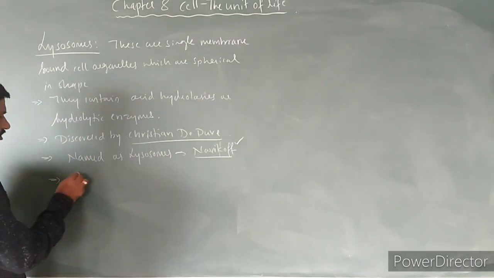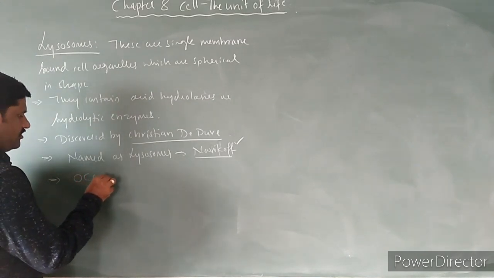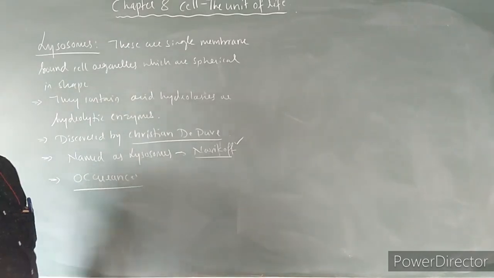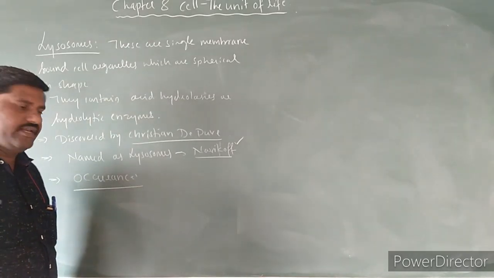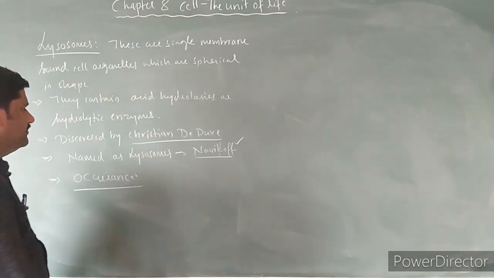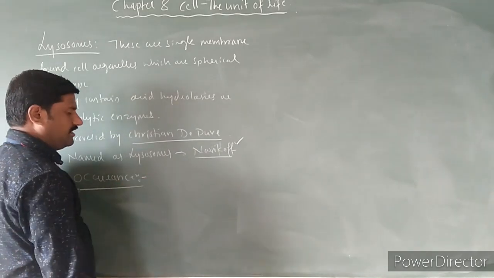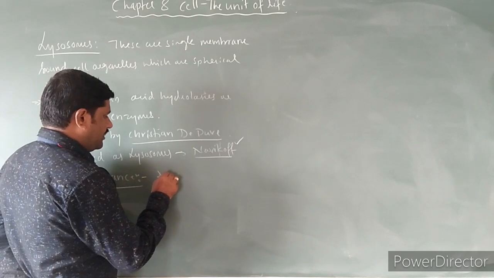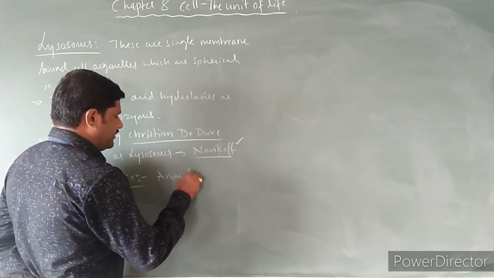Now, regarding occurrence, these cell organelles mainly occur in some of the cells. In what type of cells are these lysosomes present? In almost all animal cells.